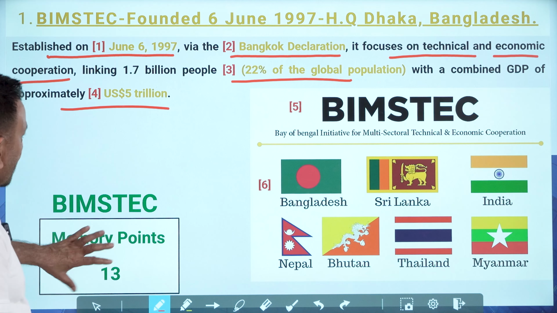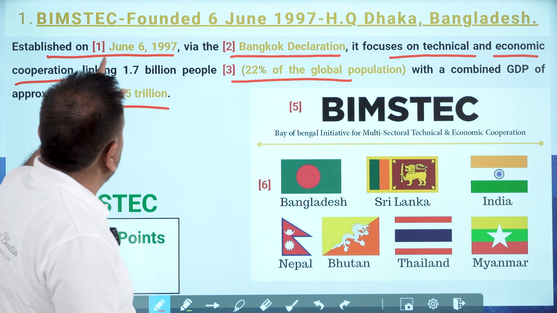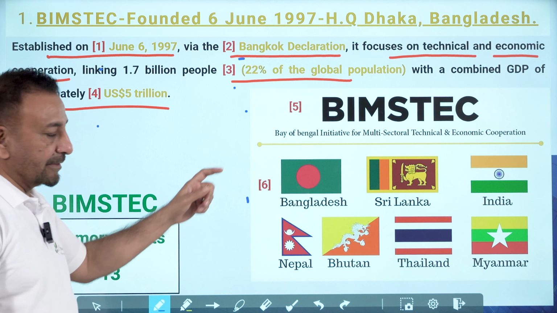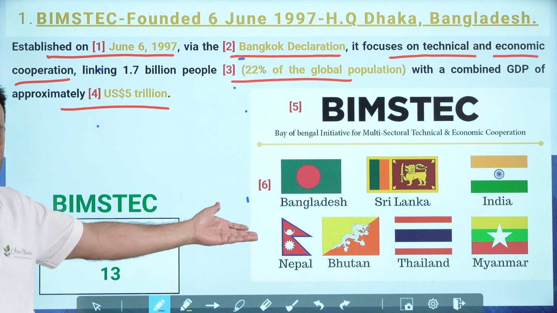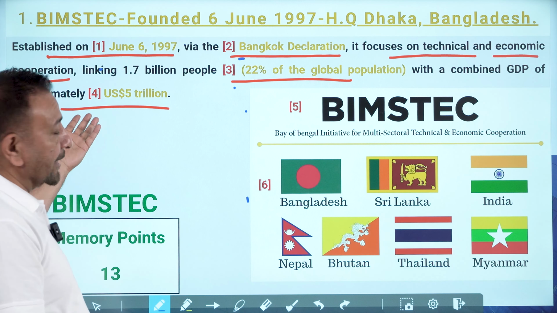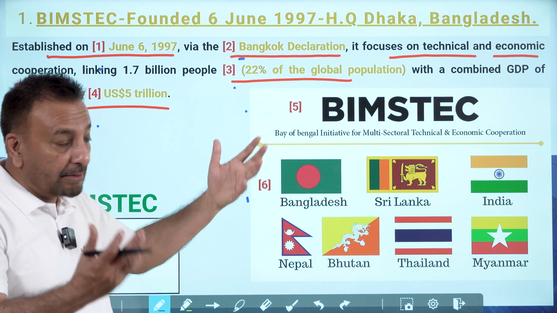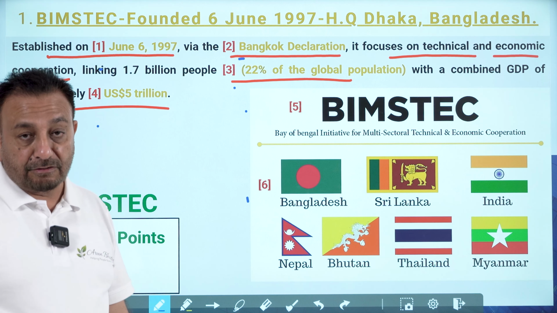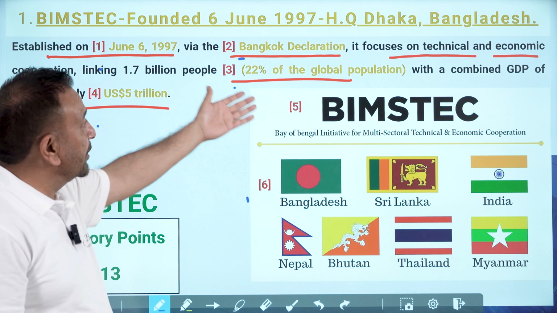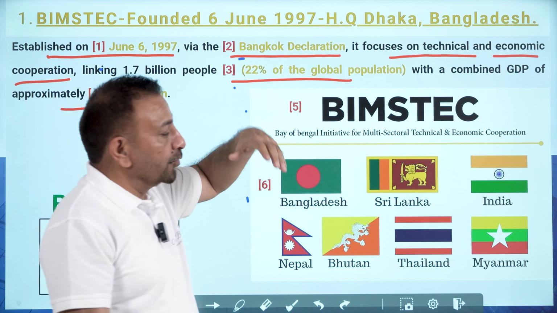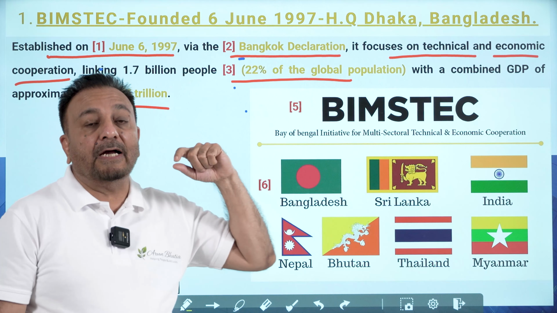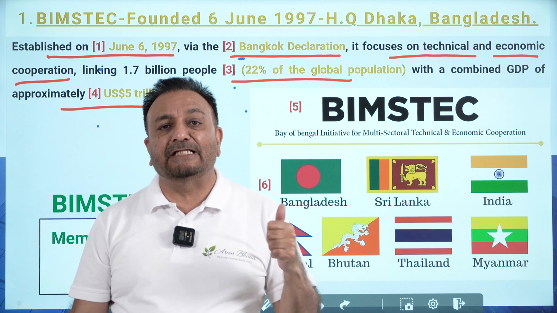Because the trade was not only in India, it was trading to other nations also, that we are going to discuss. So 13 points, and this page has how many points? 1, 2, 3, 4, 5, and 6. Six is the names of the countries, 7 countries. Fifth is an abbreviation. Fourth is how much GDP these countries have. And third is the number of population. Total population is 22% of the world population, which is more than 1/5. And why was it formed? It was formed to develop cooperation among these 7 countries, as an outcome of the Bangkok Declaration in 1997.